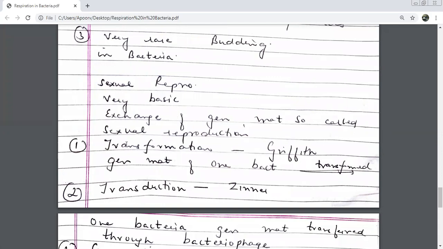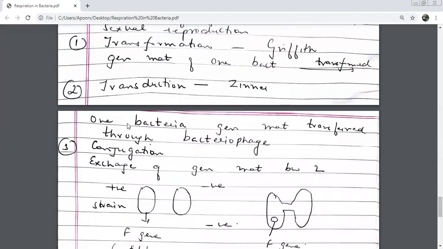Exchange of genetic material takes place, so we call it sexual reproduction. The first one was transformation, directly exchange, meaning mixing is happening from one to the other. Second was transduction. Who was taking the genetic material of one to the other? What was the word I gave you? Bacteriophage. Bacteriophages, they are viruses.